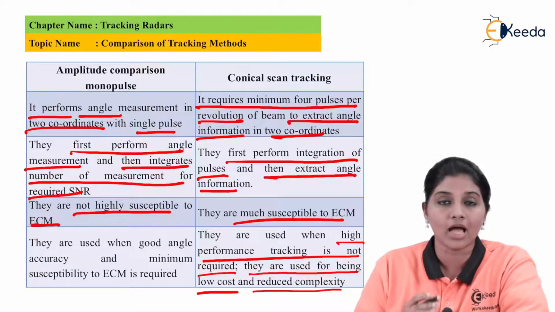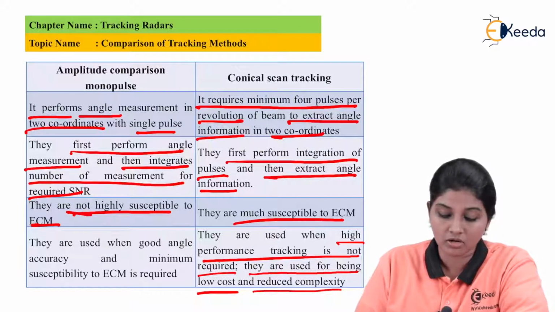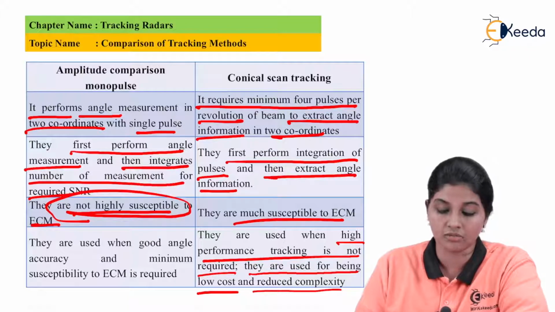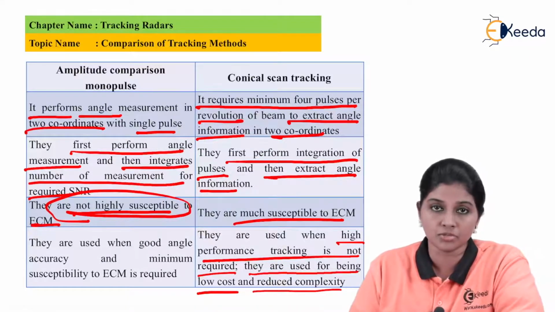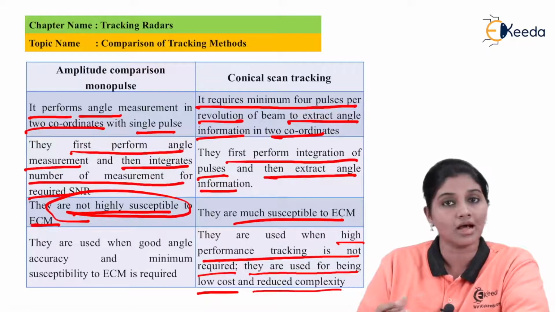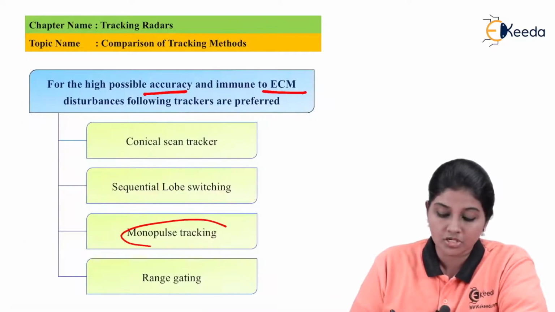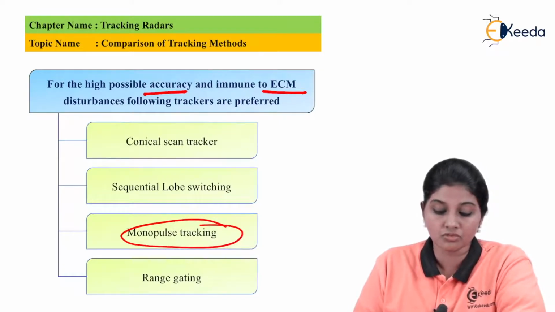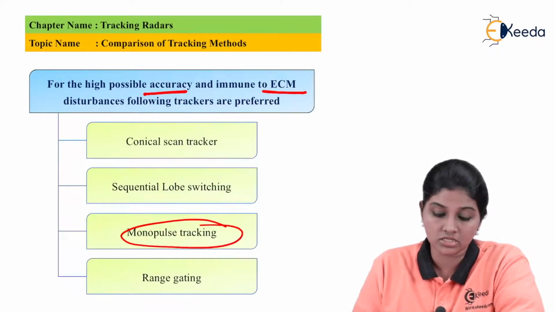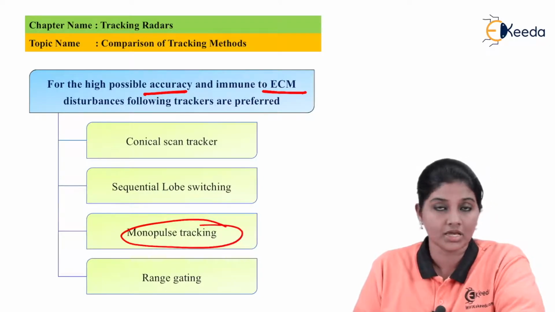Now the second point is related to ECM. Amplitude comparison monopulse is not highly susceptible to ECM, whereas the conical scan tracking method is highly susceptible to ECM. So we can say the answer to the question is option C, that is monopulse tracking. Therefore, for the highest possible accuracy and high immunity to ECM, we use monopulse tracking systems.